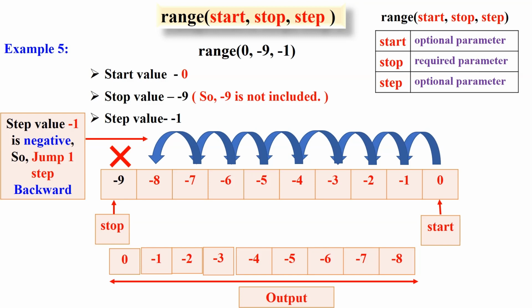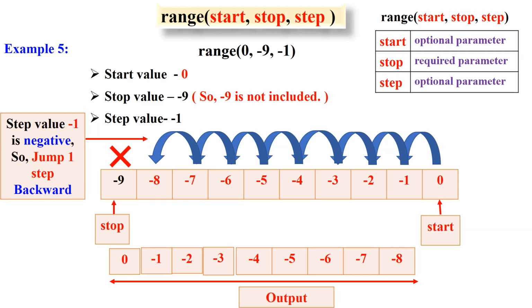In this example, range of 0, -9, -1, the start value is 0. Stop value is -9. So, -9 is not included. Now, the step value is -1. So as the step value is negative, we have a backward jump.